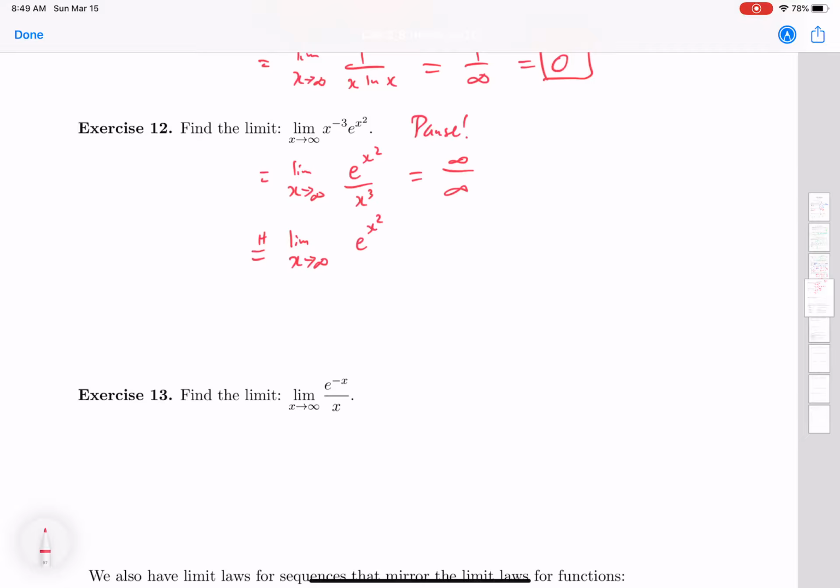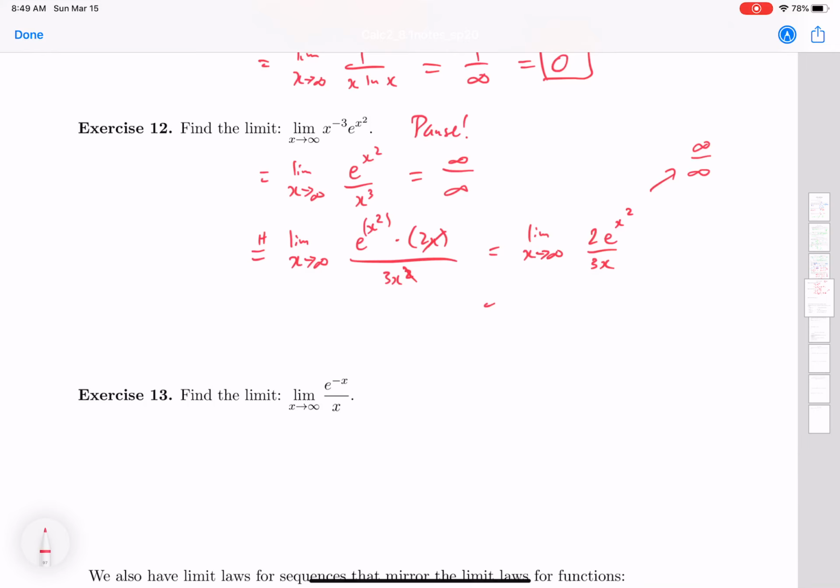For the top, I get an e to the x squared, and then I multiply by a 2x, because I do the chain rule on that. And on the bottom, I get a 3x squared, and one of these x's will cancel out. So this ends up giving me the limit as x goes to infinity of 2e to the x squared over 3x. That is still infinity over infinity.